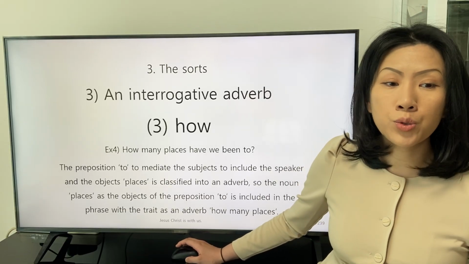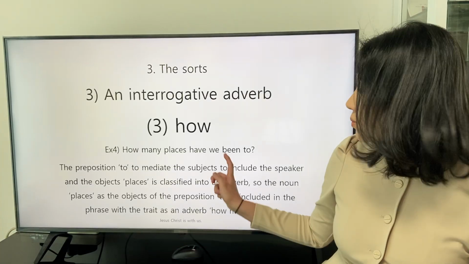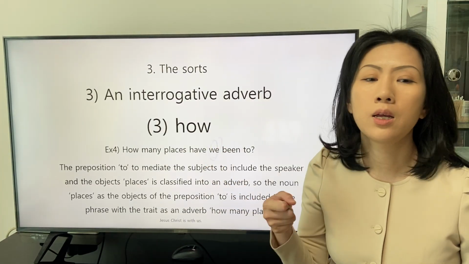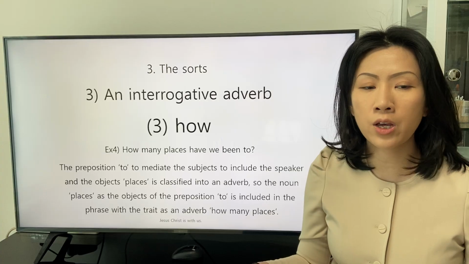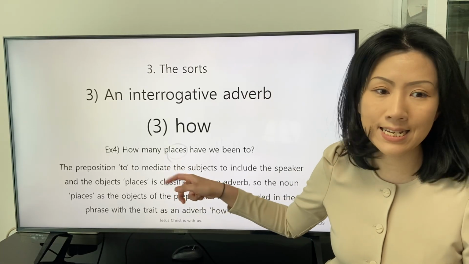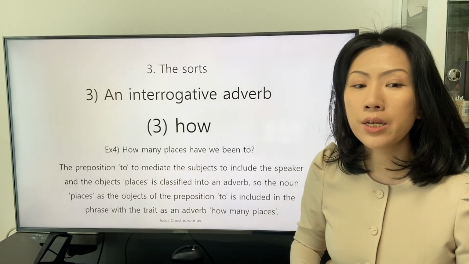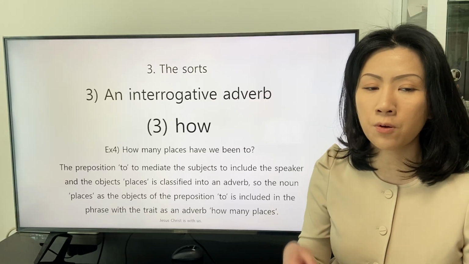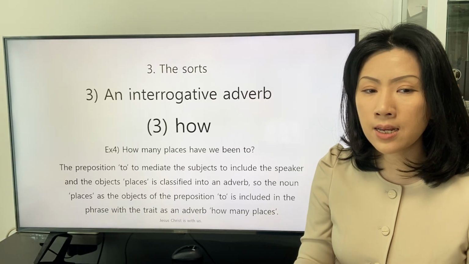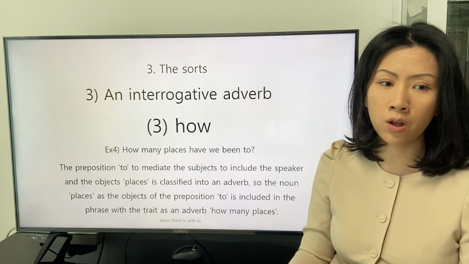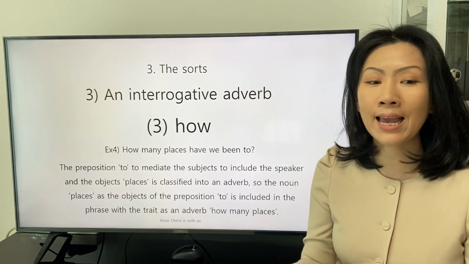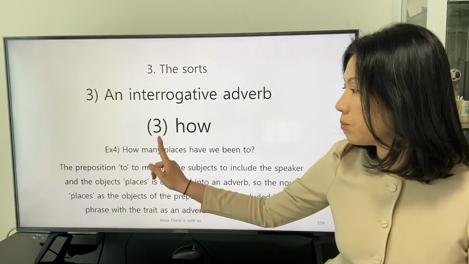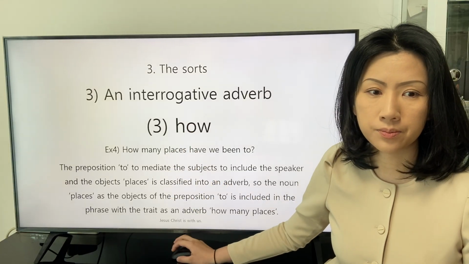The preposition to mediates the subject, including the speaker, and the object places, and is classified as an adverb. So the noun places as the object of the preposition to is included in the phrase of the trait as an adverb. How many places?